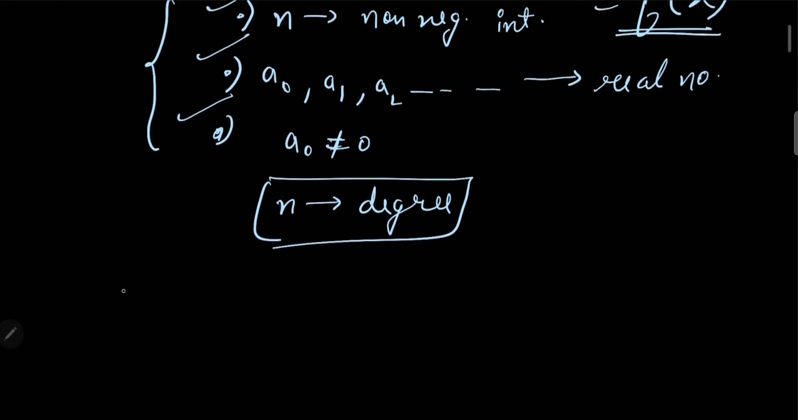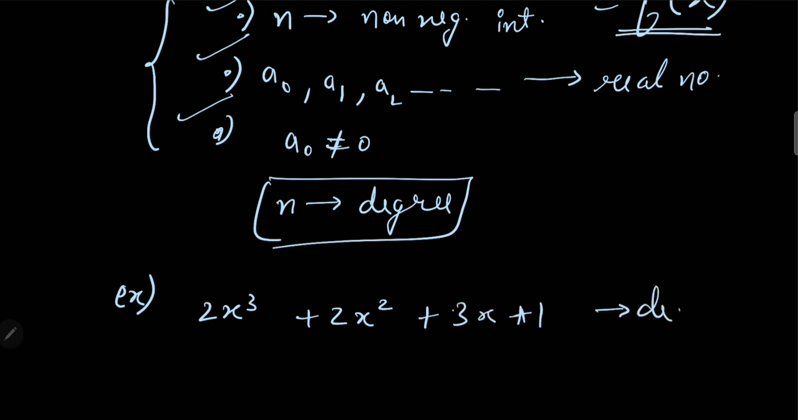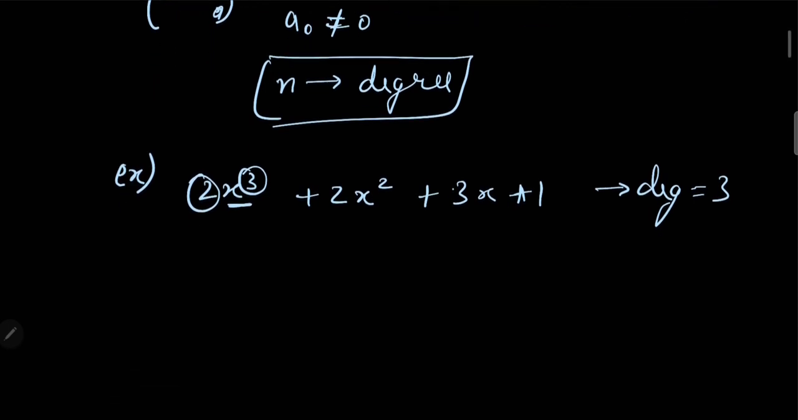We can take examples like a polynomial of degree 3, which is also known as a cubic equation if we equate it with 0. Let's say we have the example 2x^3 + 2x^2 + 3x + 1. It's a polynomial of degree 3 because the coefficient of x^3 is not 0, and 3 is a non-negative integer.